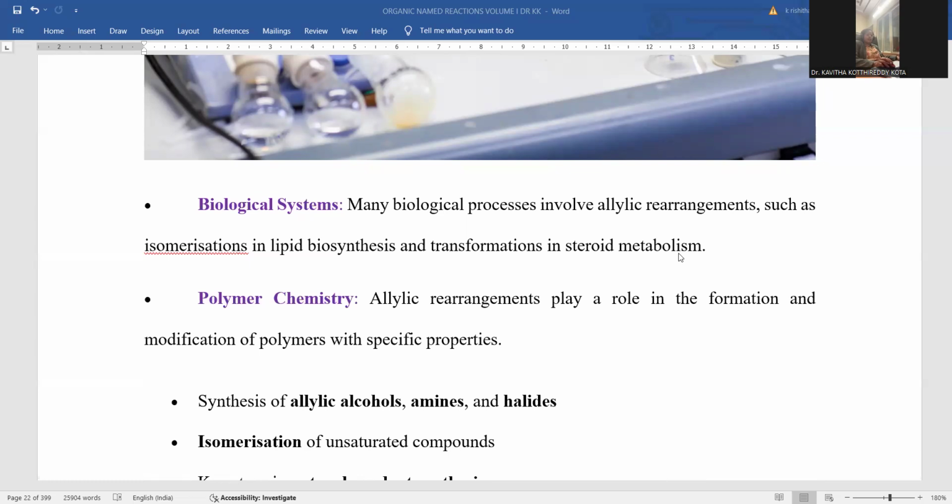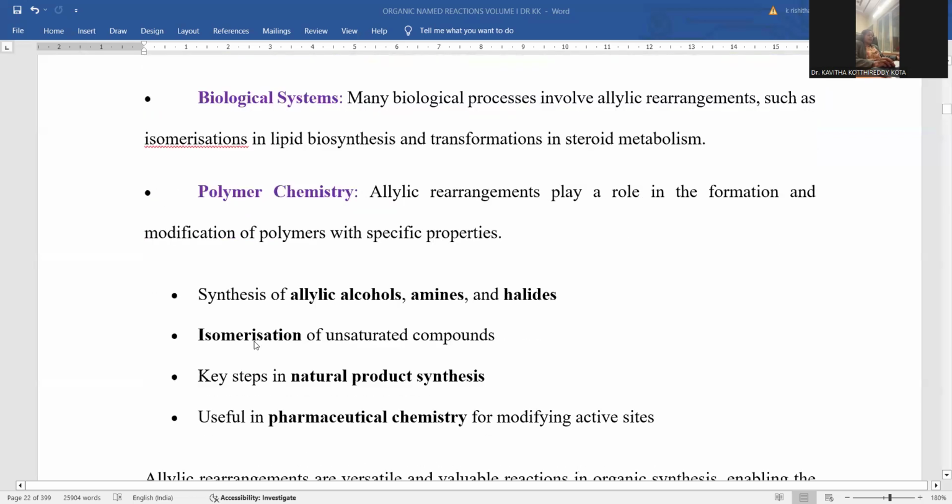Steroid metabolism is also explained in terms of allylic rearrangement. In polymer chemistry, polymers are pivotal as materials in day-to-day life. Most of the utensils, instruments, materials and infrastructure are made by these polymer materials.